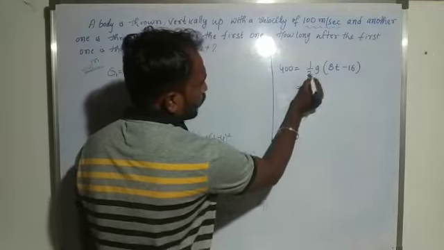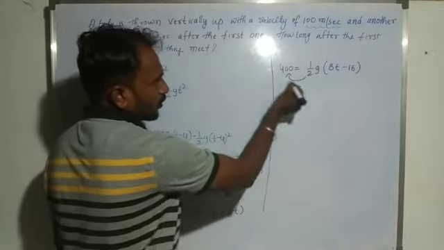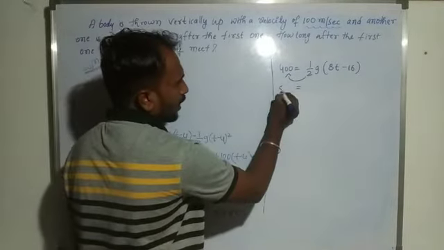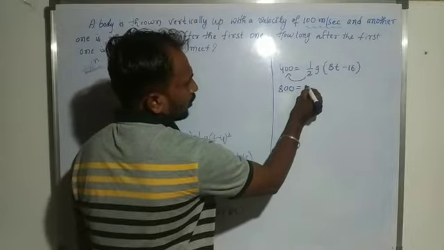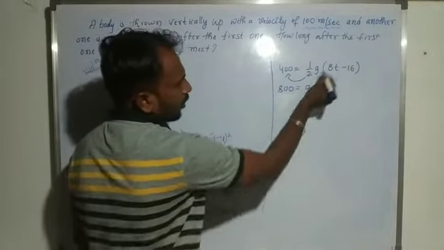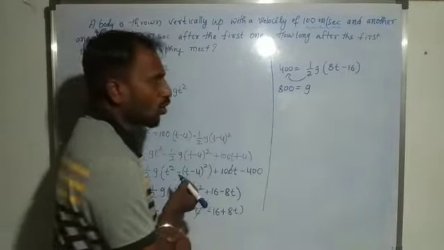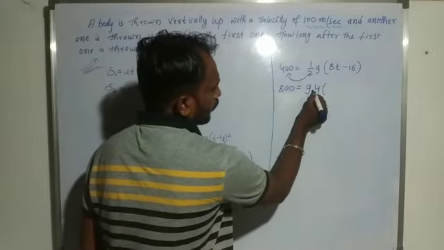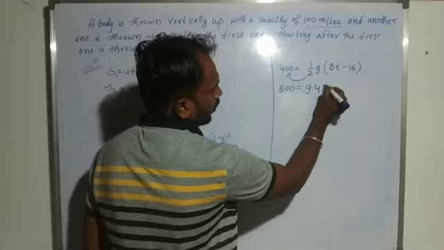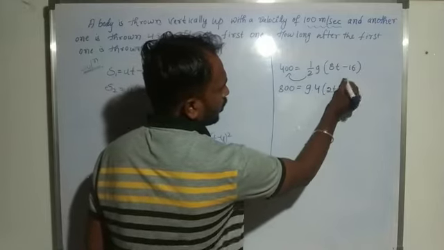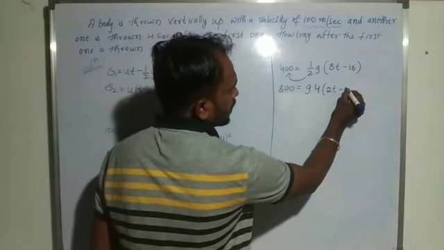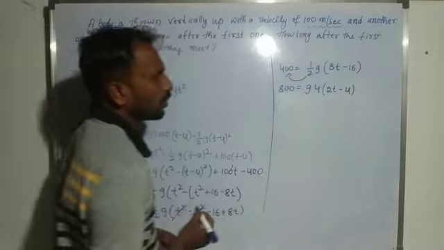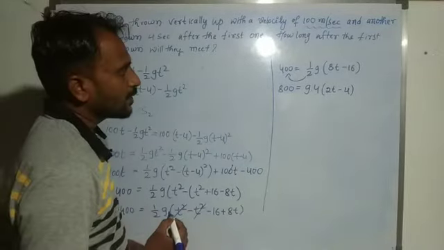Okay, so 400 into 2, take 2 to this side, it means 800 is equal to g into. Here take 4 common, it means 4 into (2t minus 4).